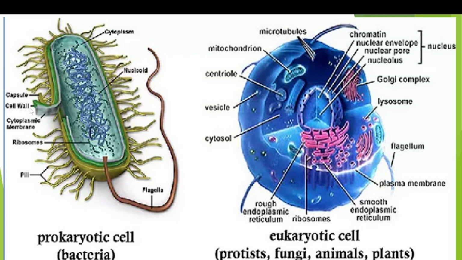Beneath this, the cell wall is present. Mostly, the bacterial cell wall is made up of peptidoglycan. You all know peptidoglycan is a polymer of murein, and murein is a polymer of a two component unit, that is NAG and NAM. And below this, the cytoplasmic membrane or plasma membrane is present.